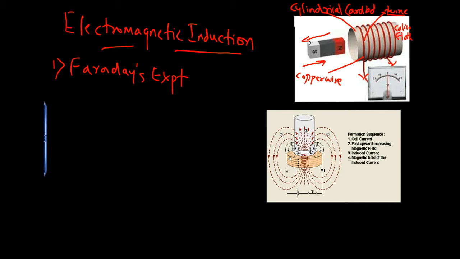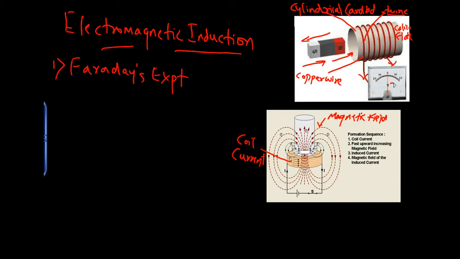Now before we go on to understand what happened in the experiment, it's important to study certain points. The first thing is there always exists a magnetic field around a magnet. You can also see there exists coil current as well. Now, when the bar magnet was thrust into the cylindrical cardboard,